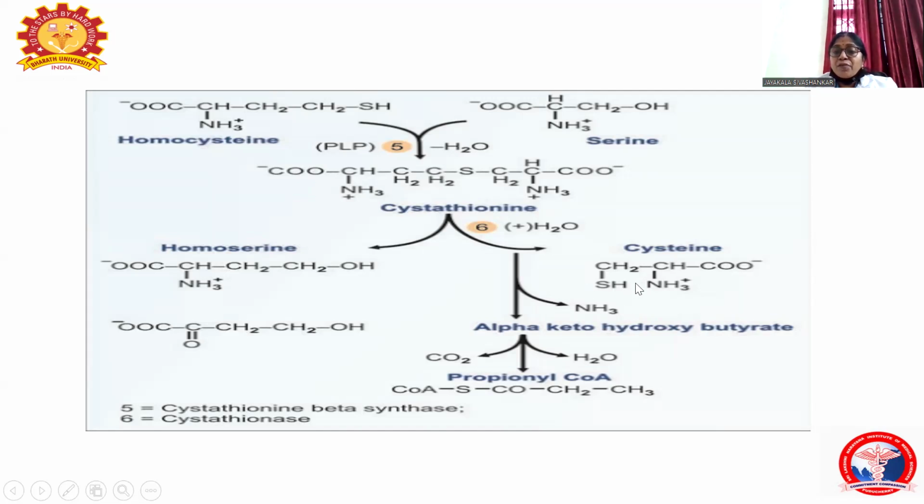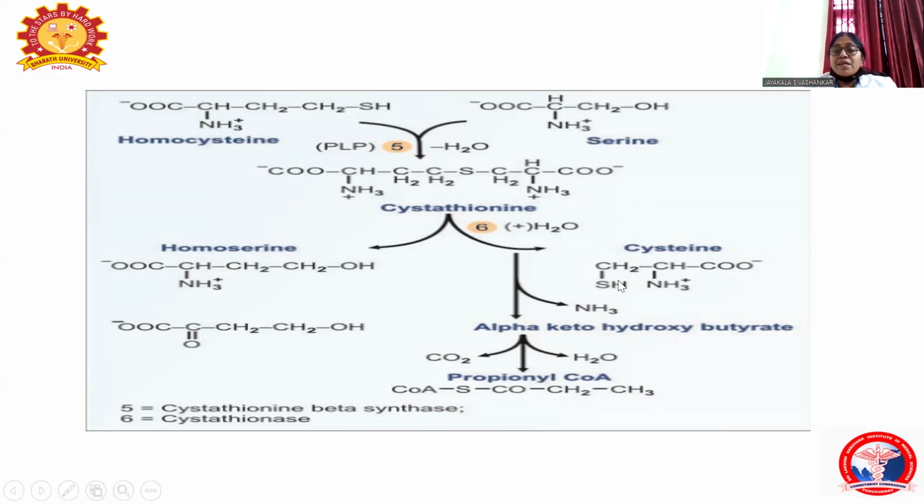This transfer of sulfhydryl group from methionine to cysteine is called transsulfuration reaction. So the structure is completely the serine and the sulfhydryl group transferred from methionine. Just transfer of the sulfhydryl group.